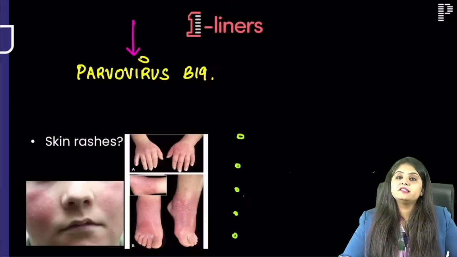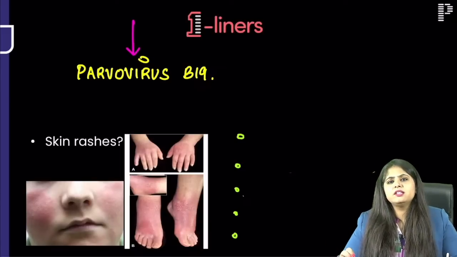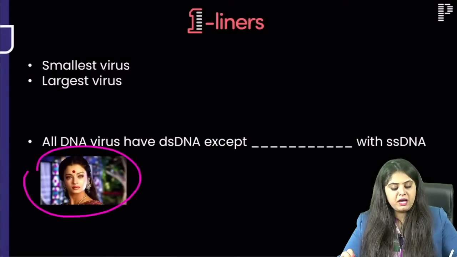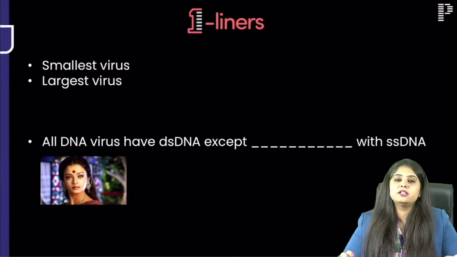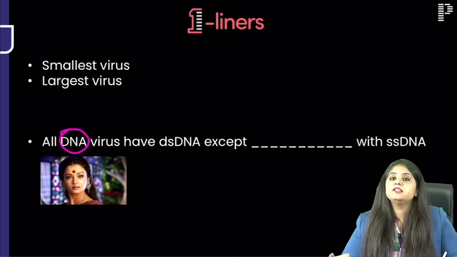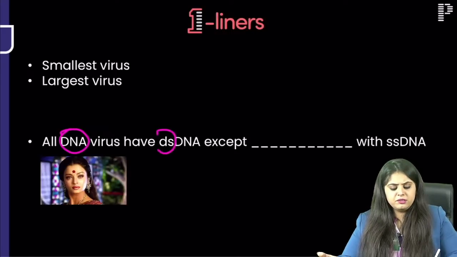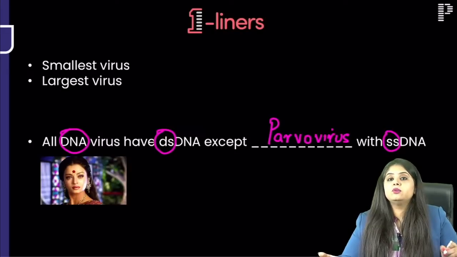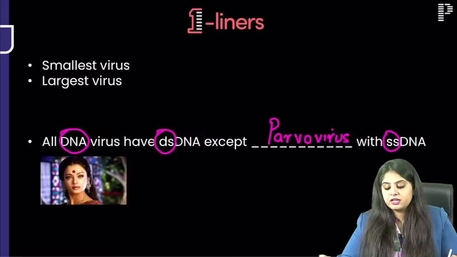Take it all the way down to the next slide because I had written it. Parvovirus B19. So what are the questions on parvovirus? With parvovirus I have always shown you this Paro, Aishwarya Rai, and I always told you that in the movie Devdas she was left alone because this is a DNA virus, and usually DNA viruses are double stranded, but our Paro is left alone. Paro is the only DNA virus who is left alone and single. She is the only single stranded one.